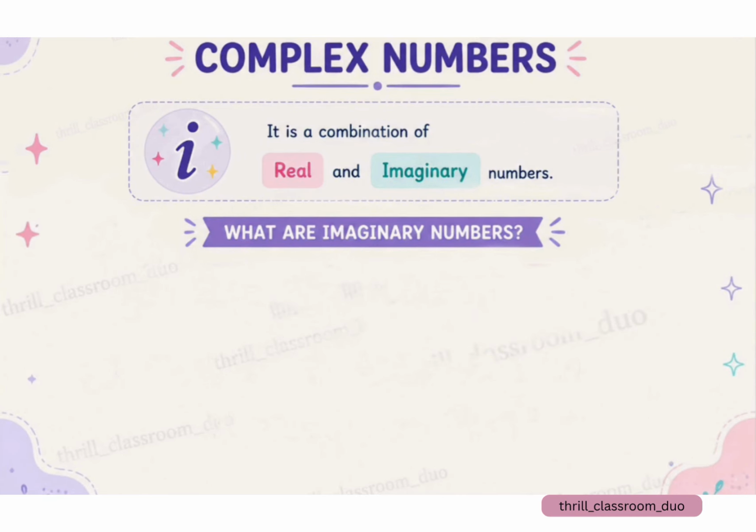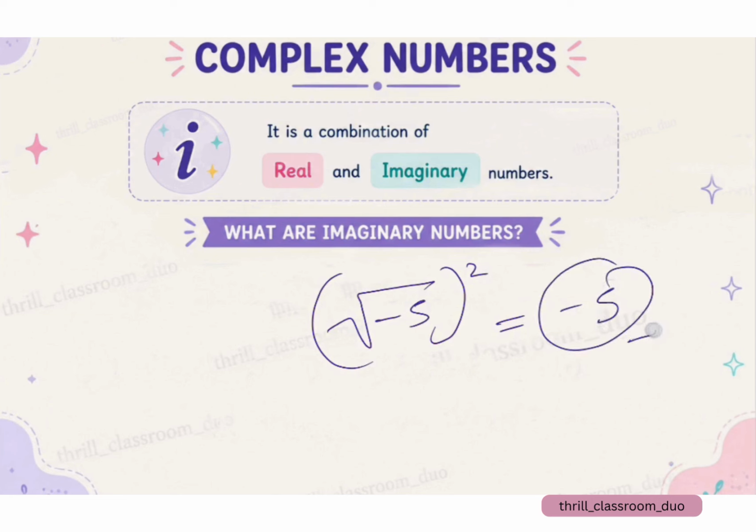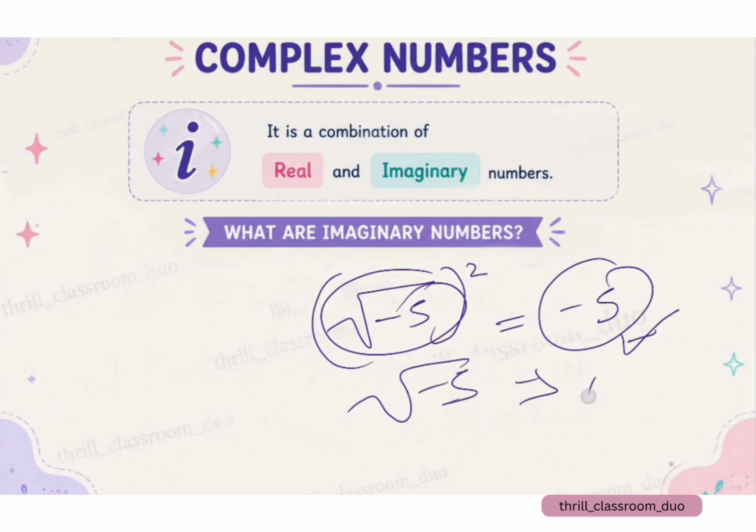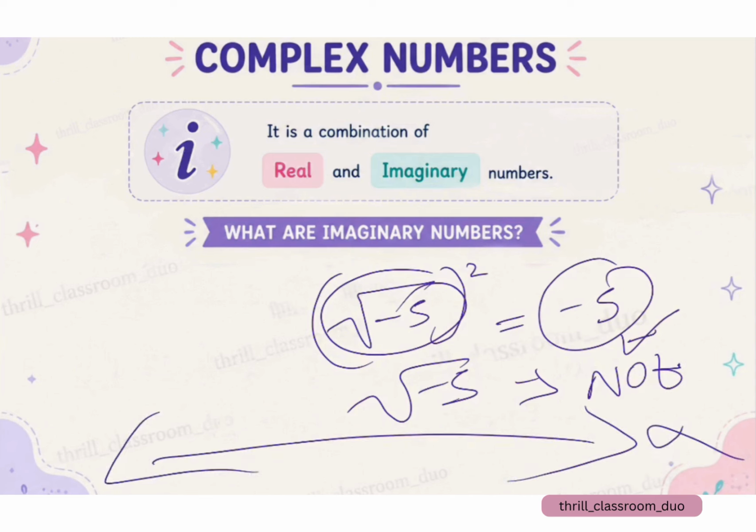But what if I ask, what is the square of the square root of minus 5? The answer would be minus 5. So hence it is proved that root of minus 5 is not a real number. So how can we plot it on a real number system? We can't. We can't plot root of minus 5 on the real number system.